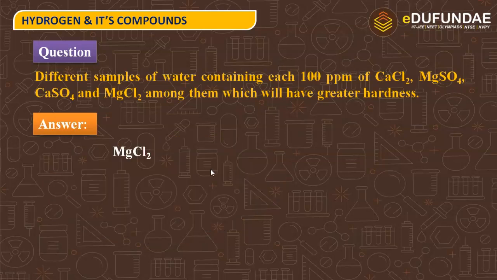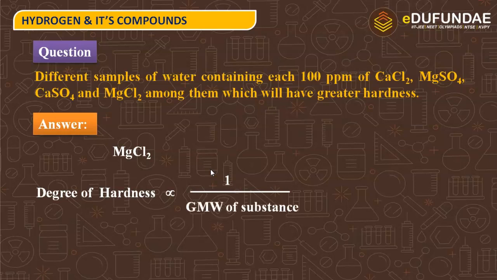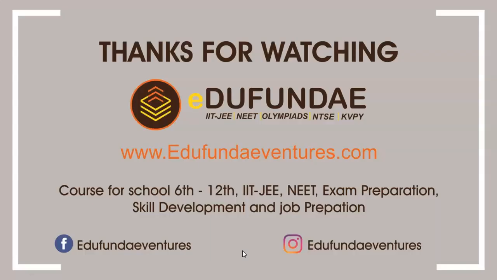So the answer is magnesium chloride, and the degree of hardness is directly proportional to 1 by gram molecular weight of substance. That is why magnesium chloride, having the smallest mass among these, will have the highest degree of hardness.